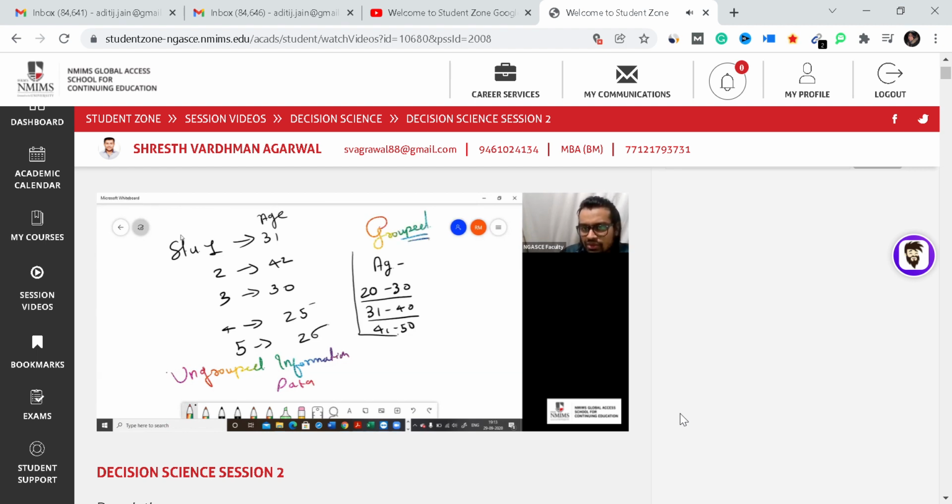What is the difference? You'll notice these are the age groups and these are the frequencies. Now in this bracket, 20 to 30, how many data points are there? We need to consider all the observations. Student 1 doesn't belong to the first age group. Student 2 doesn't belong to the first age group.